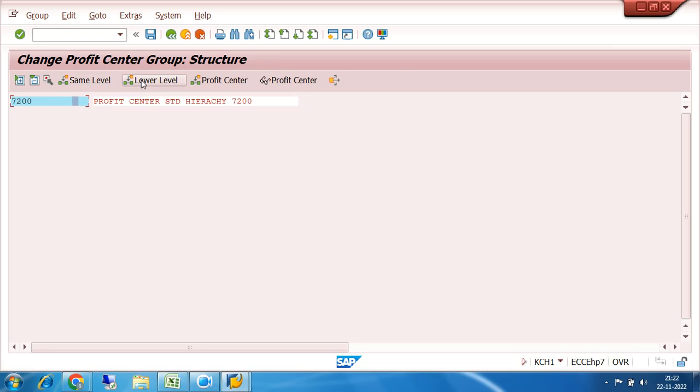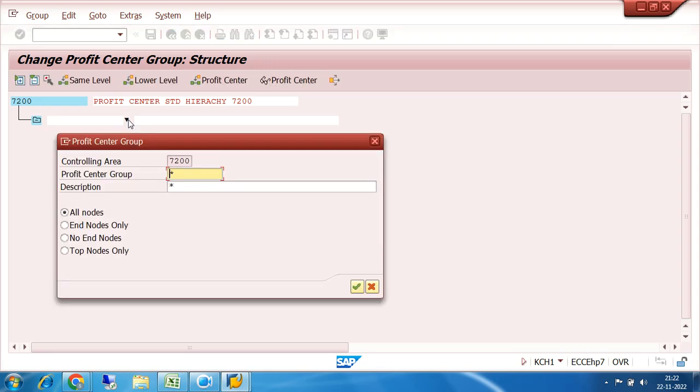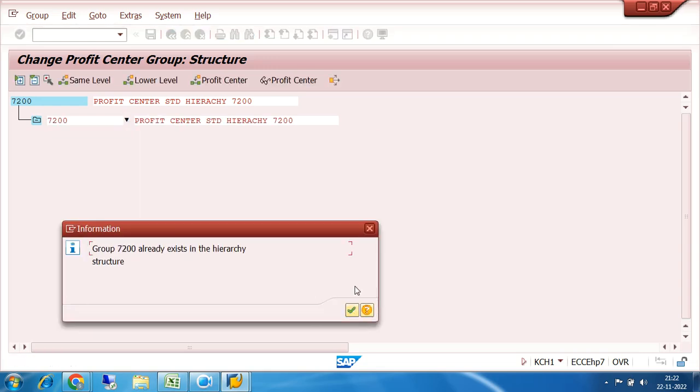This is same level, this is lower level, this is insert profit center group at the lower level. So under the 7200, that is the top of the hierarchy, I have to create a certain group. This is the group that I have to create.